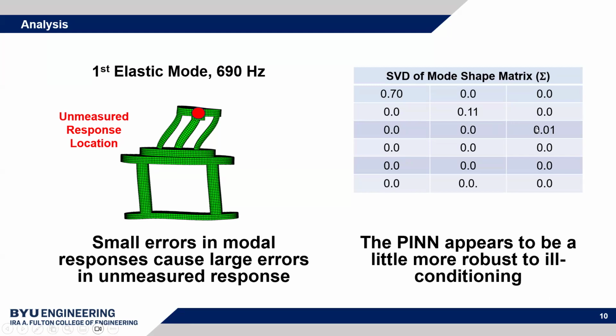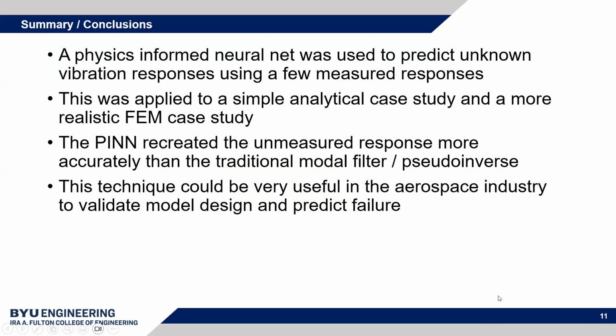The condition number of the mode shape matrix is about 100, 1 divided by 0.01 there. So essentially, I think this suggests that the PIN is more robust to ill conditioning. I didn't expect this to happen because you're using the same loss function, right? The pseudo inverse is the analytical solution that results in minimal least squares error. So I would have thought you'd get the same thing, but I believe that because you have nonlinearities in the PIN, that means it's more robust than just the linear least squares solution in the pseudo inverse.